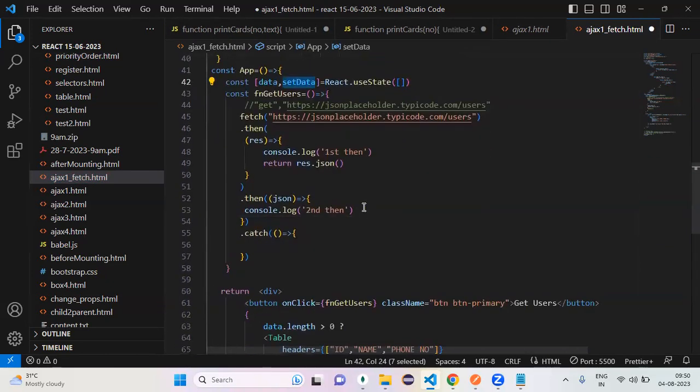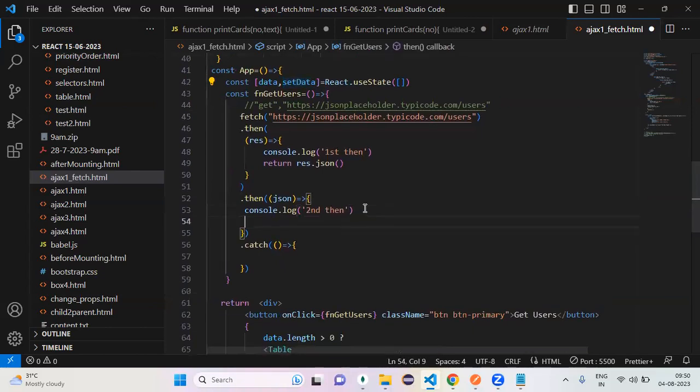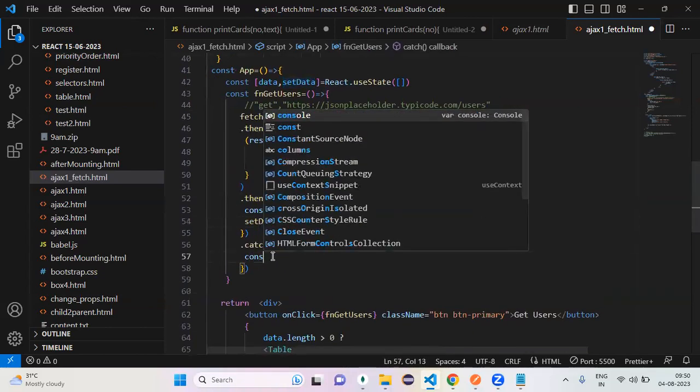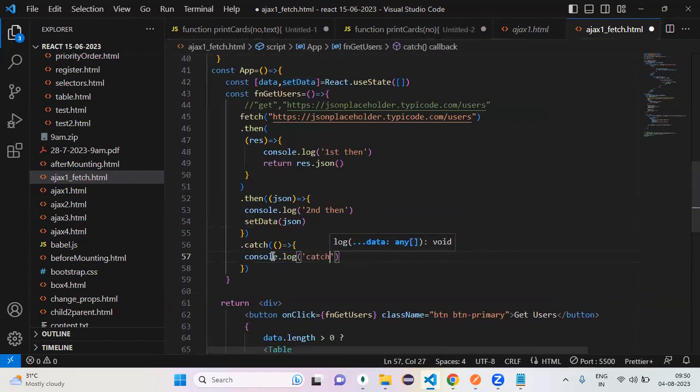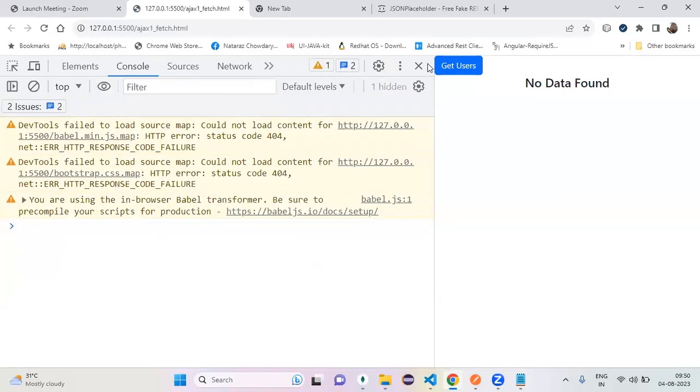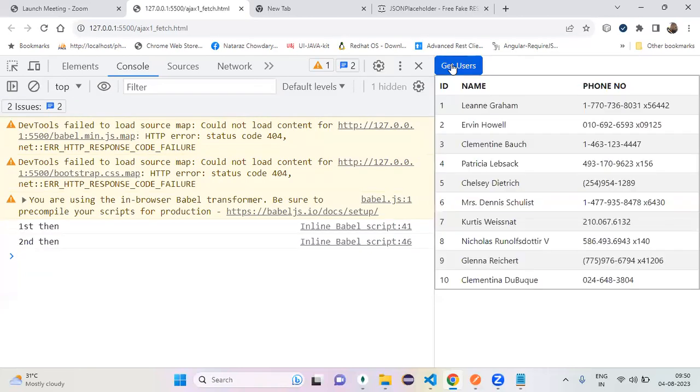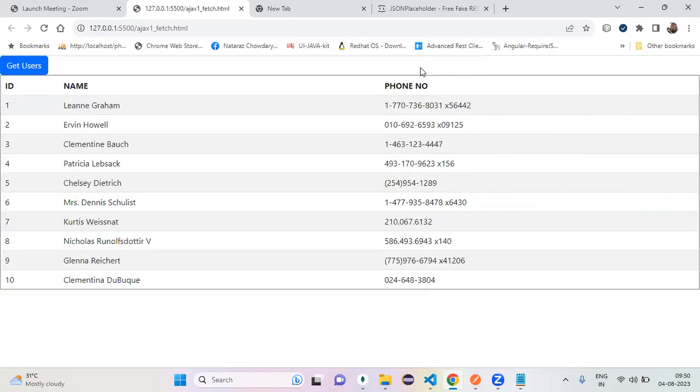Update the state variable. You know how to update the data in the state variable, right? Like this, similar. That's it. Then console.log of catch, so if an exception occurs, we can see it. Now, can I refresh the page? Simply, get users. Yes or no? Yes, sir. By using the fetch method.